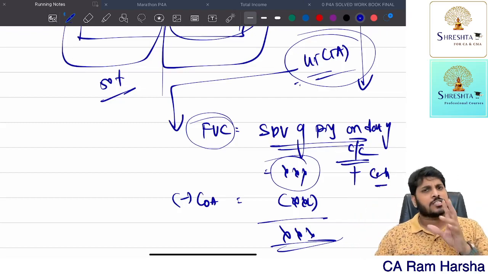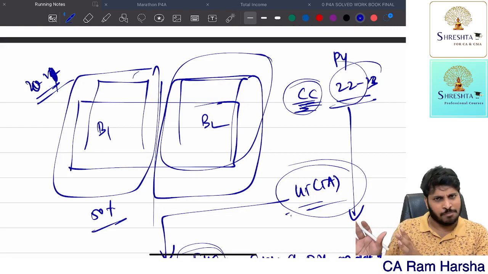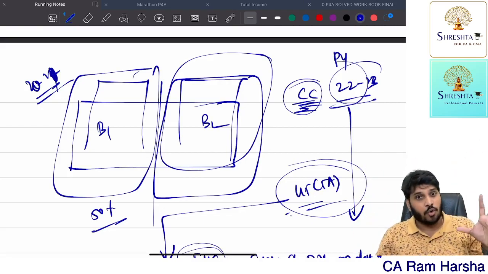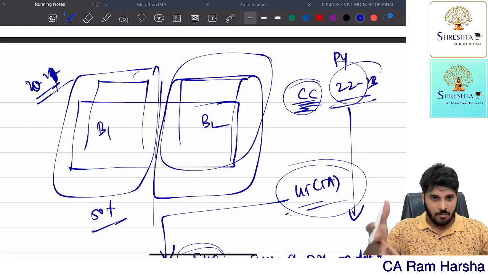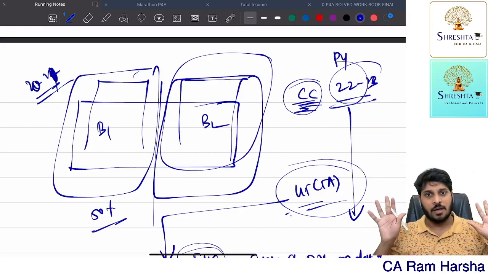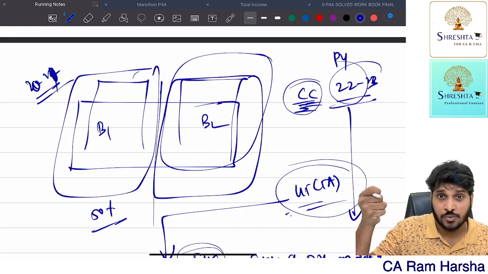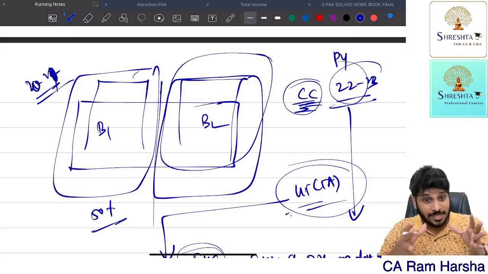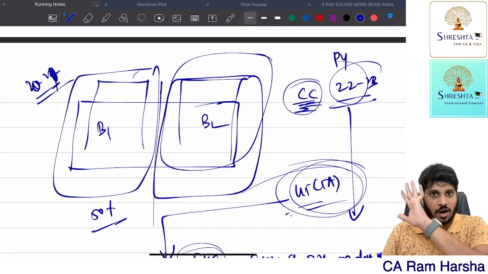Are you getting it? Suppose, before the completion certificate is issued by the local authority, before that itself, you sold the share in the project. See, what are you getting? What did the builder promise? Dear so-and-so landowner, give me your land. I will construct 2 buildings. 50% of that land and building, I will give it to you back. 50% I will keep it. This is the agreement. Now, the completion certificate is coming in 22-23. But in 21-22 itself, the landowner sold his 50% share to somebody else. At that time, 45(5)(a) will not apply.